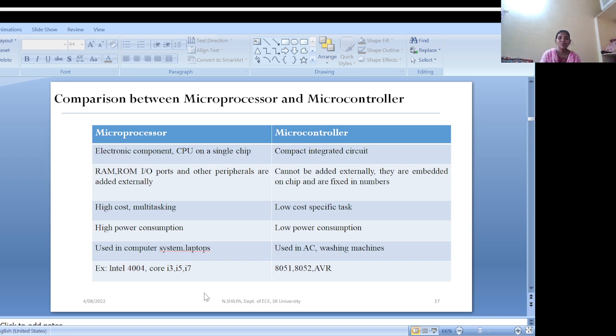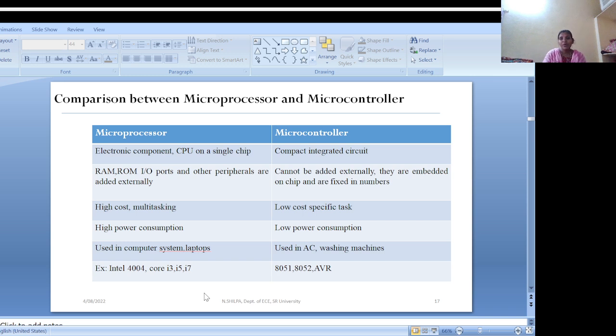Coming to power consumption, a microprocessor consumes high power as it needs to manage expensive computations, support multitasking, and deal with multiple external devices. The example for a microprocessor is the Intel 4004. Nowadays we are using i3, i5, i7 and i9 processors.